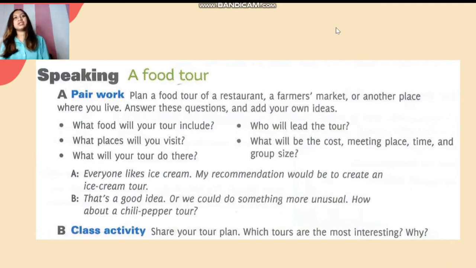You can see an example in the slide. You can ask: What food will your tour include? What place will you visit? What will your tour do there?